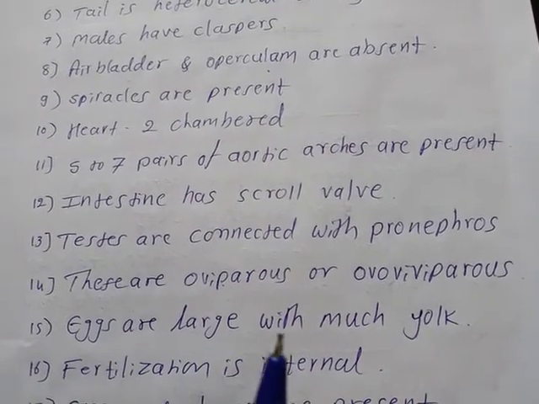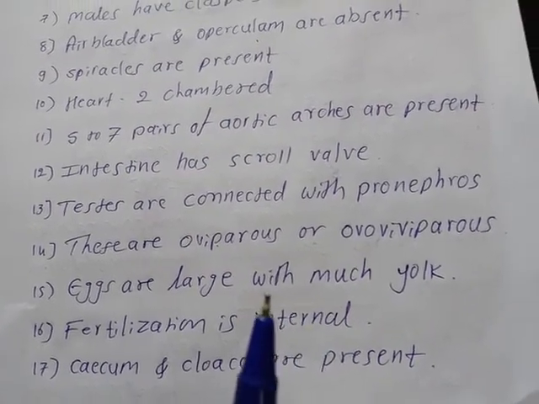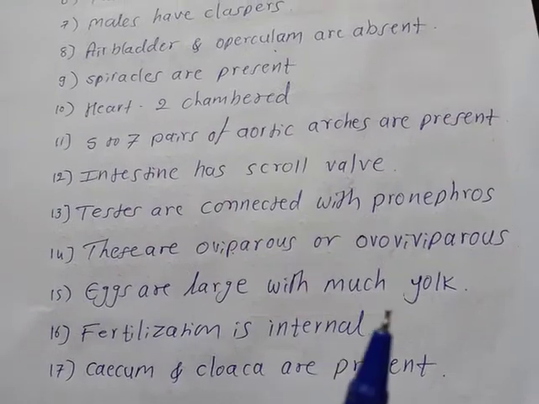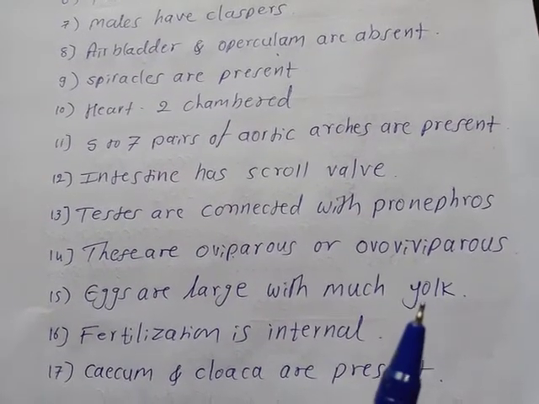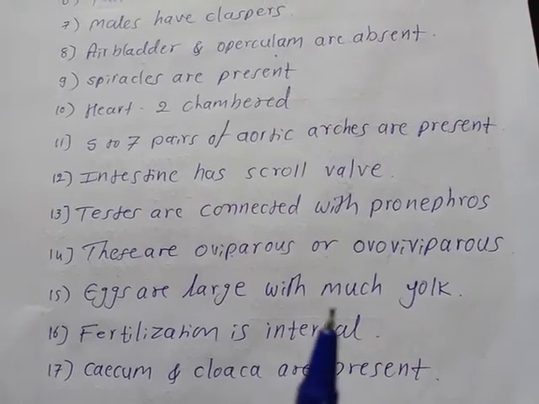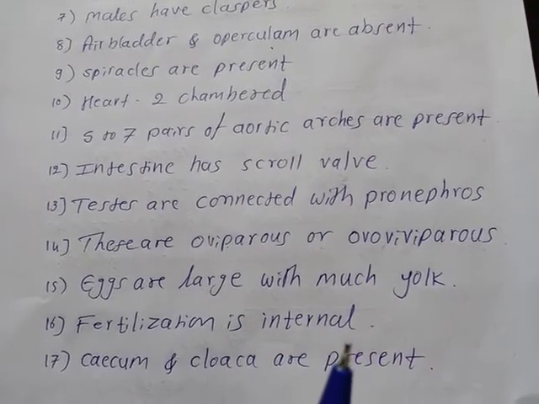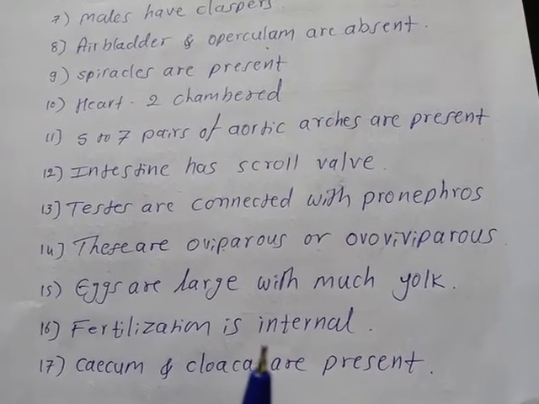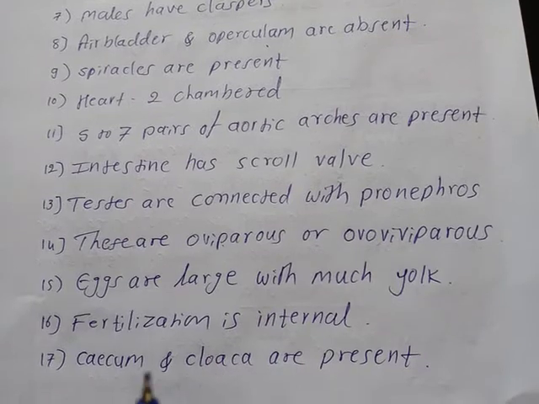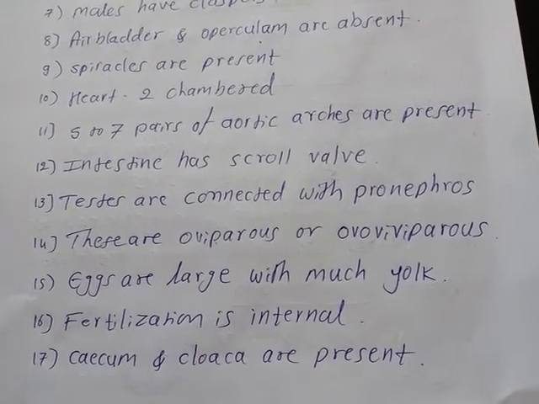Eggs are large with much yolk. That is, this yolk is useful for feeding the young ones. Fertilization is internal. Cecum and cloaca are present.